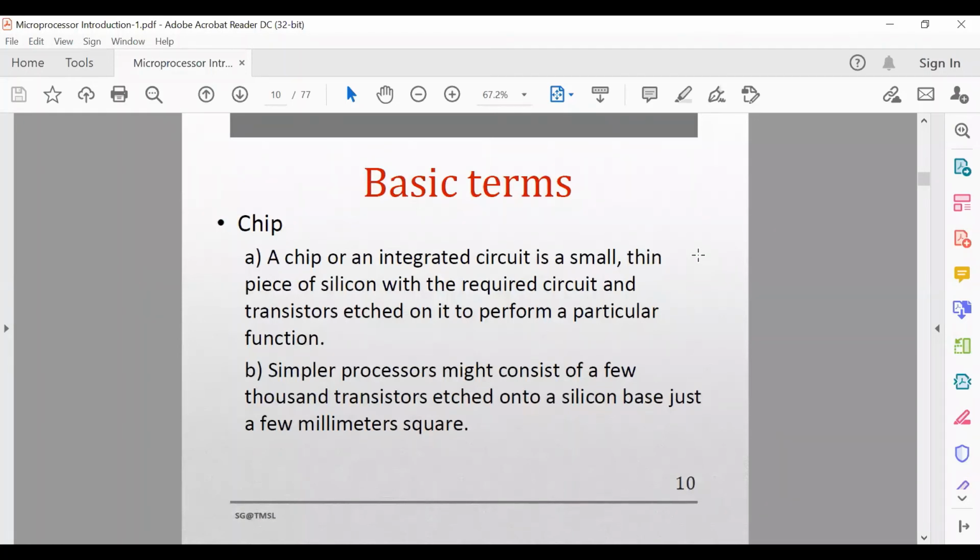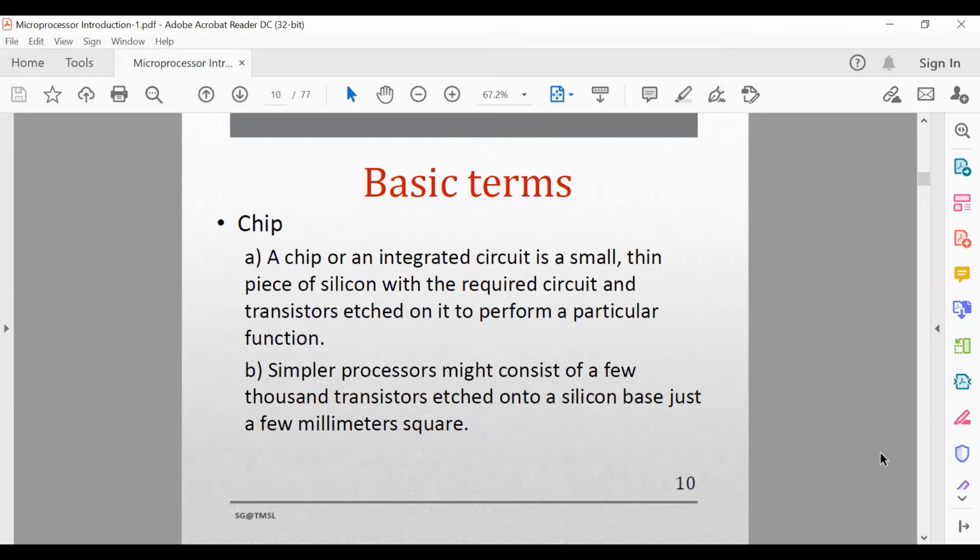A chip, or an integrated circuit, is a small thin piece of silicon with the required circuits and transistors etched on it to perform a particular function. The simpler processors may consist of a few thousand transistors etched onto a silicon base, just a few millimeters square. So you can imagine how small it is.